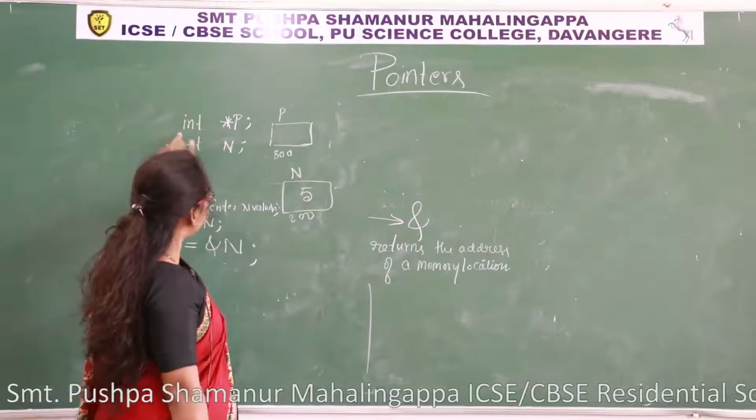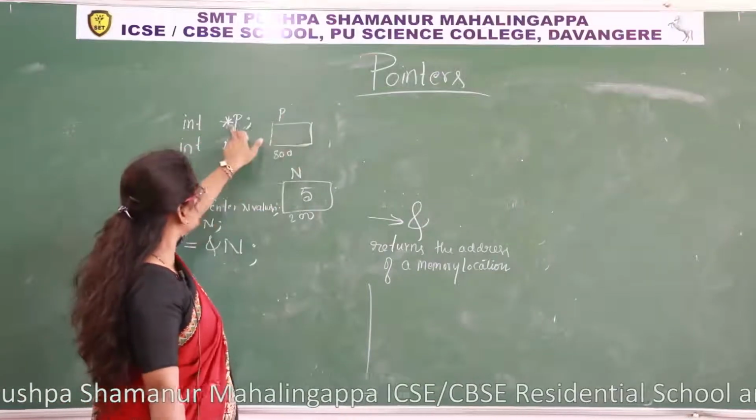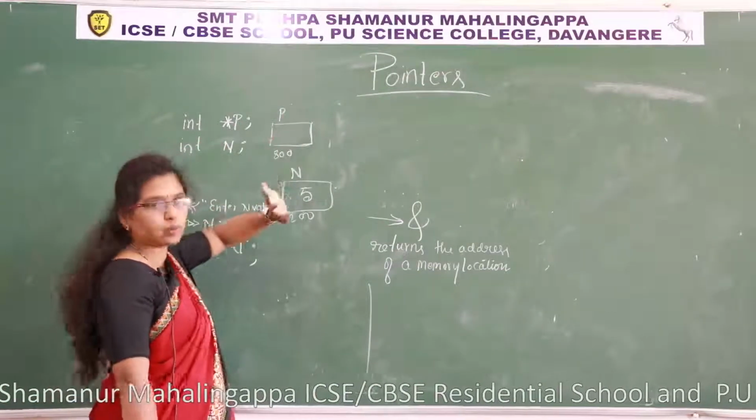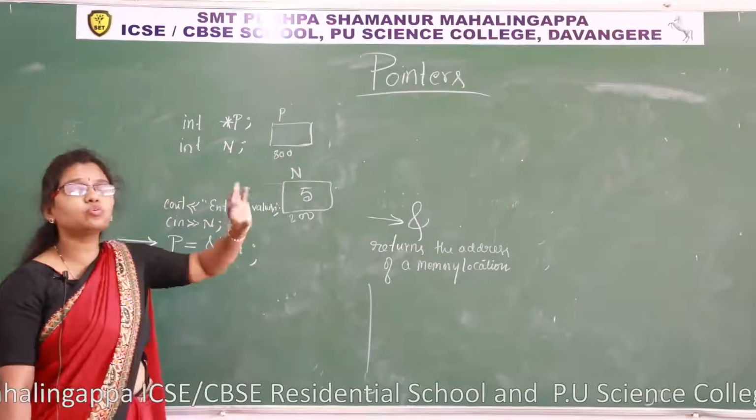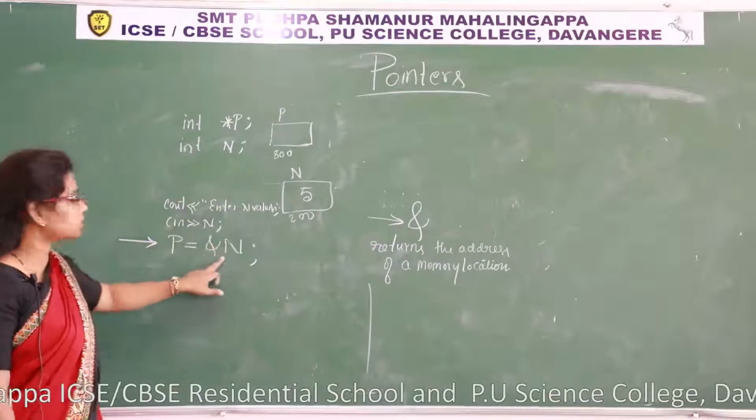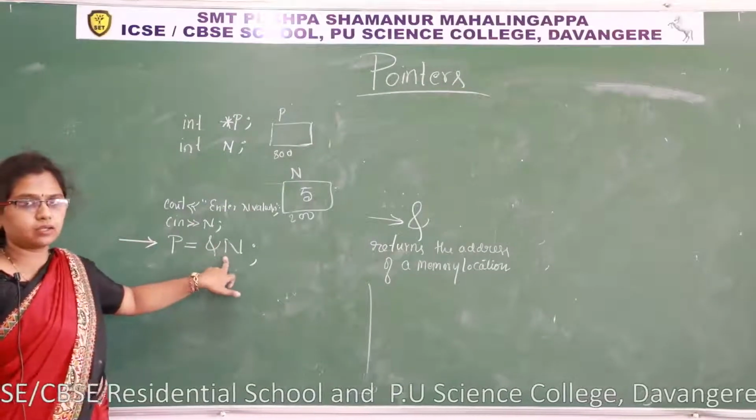When we write this statement, what happens? There is a memory allocation for this pointer. Nothing will be stored in this memory. When the address of another memory location is to be stored, whichever memory address you want to store, then we have to write this statement. Understood?